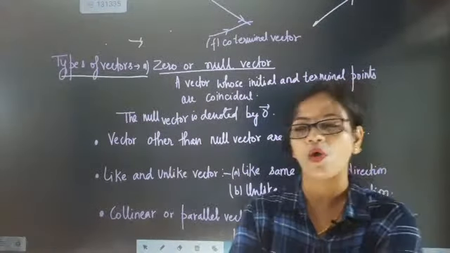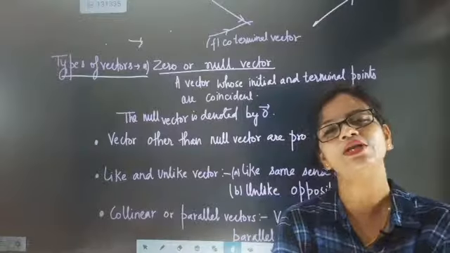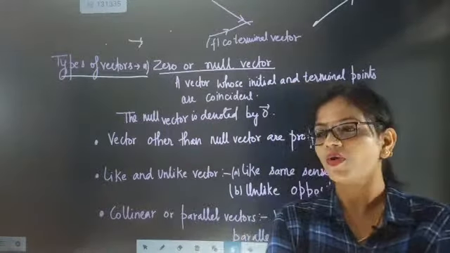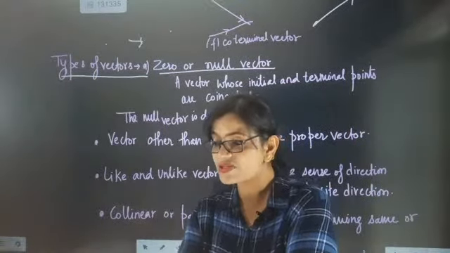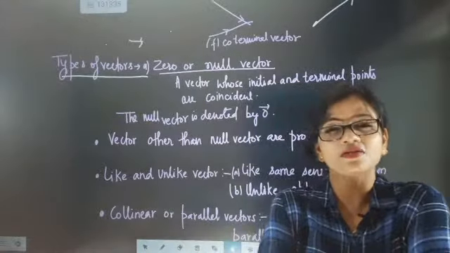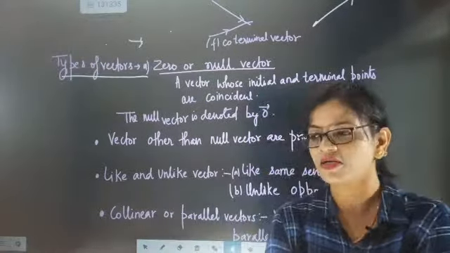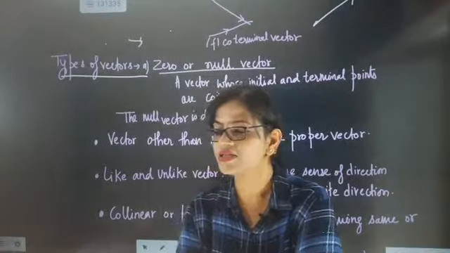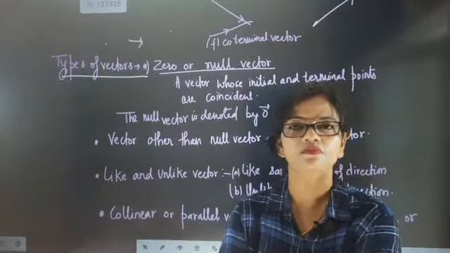It is exactly a point where the initial and the terminus point are meeting. So it can be representing a vector, but it is not having a proper one. Now, a vector other than the null vector is called a...